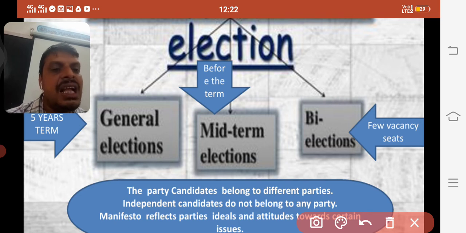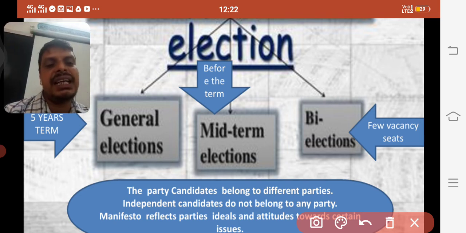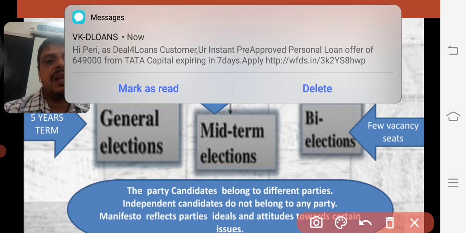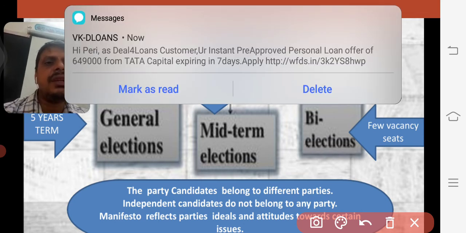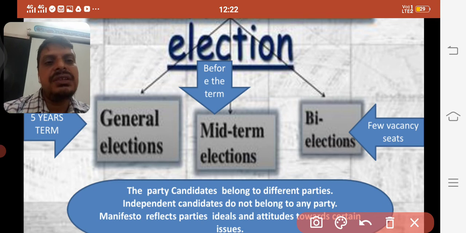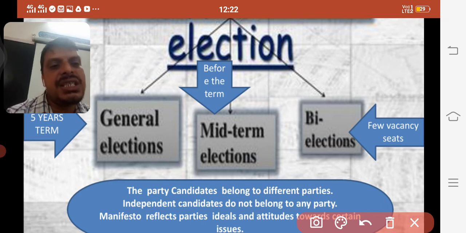If any party doesn't get a majority, they may form the government with the support of different parties. And if they are not able to continue the 5-year term because of losing the majority, even before the 5 years they have to conduct the election. That is called a midterm election.